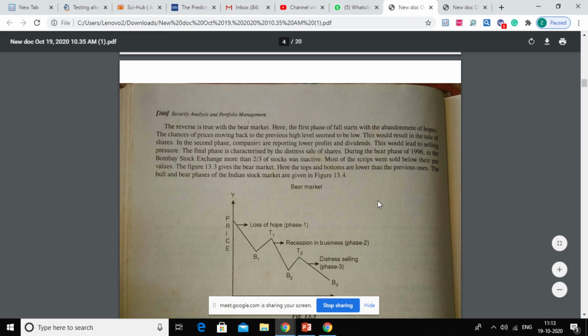So these smaller kinds of movements, which you can see creating the zigzag pattern, are the corrections, and those are secondary trends. Okay.